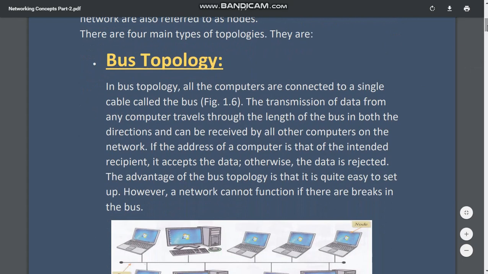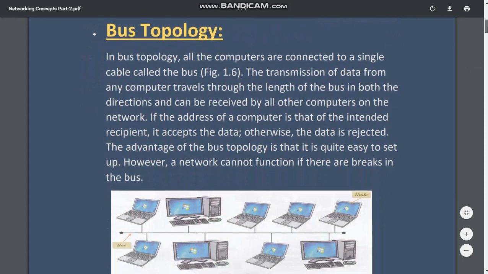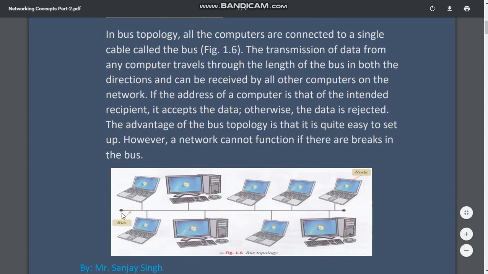In bus topology, all the computers are connected to a single cable called the bus. So this is your single cable. This cable is called bus, that is why it is called bus topology. And all these are nodes.